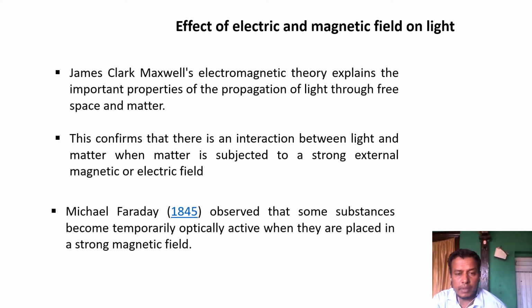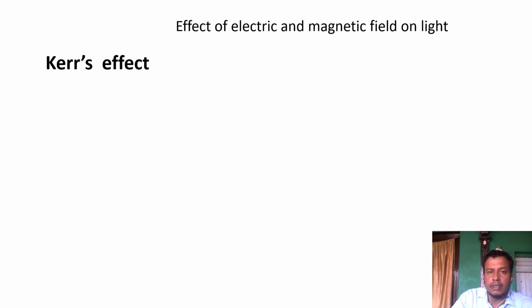Faraday observed that some substances become temporarily active when they are kept in a magnetic field, and also by Kerr in an electric field. So they behave differently. There are two effects we see: one is the Kerr effect, another is Faraday's effect, of the electric and magnetic field on light. Let's see the first one, the Kerr effect.